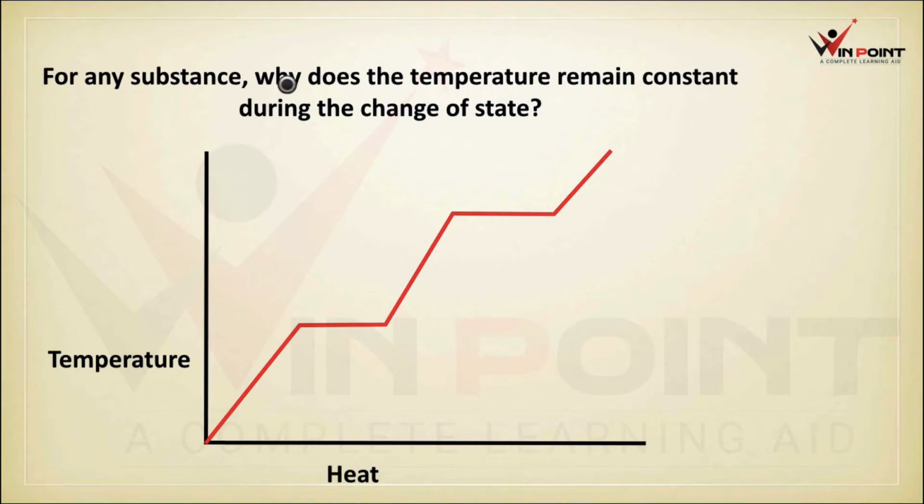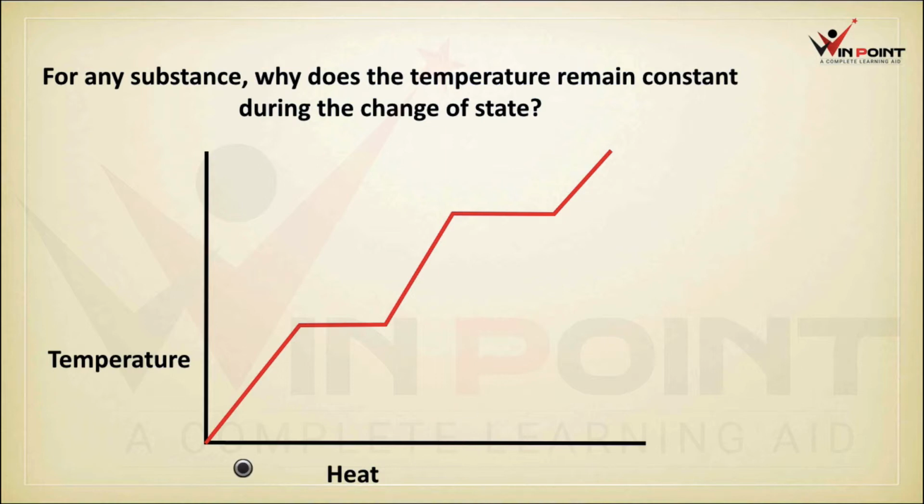For any substance, why does the temperature remain constant during the change of state? When a liquid is converting into gas, and when a solid is converting into liquid, in these two cases the temperature remains constant for some time. When the temperature reaches the melting point or the boiling point, in this region the temperature remains constant. Why? That's the question.